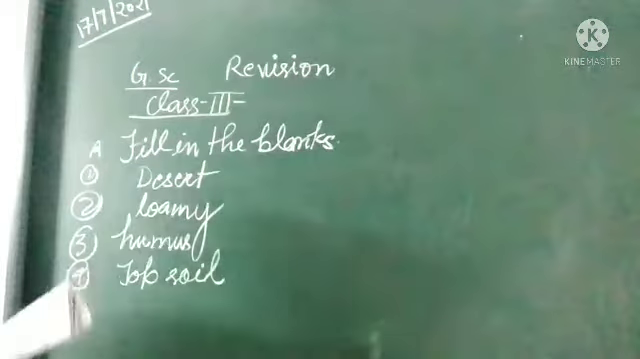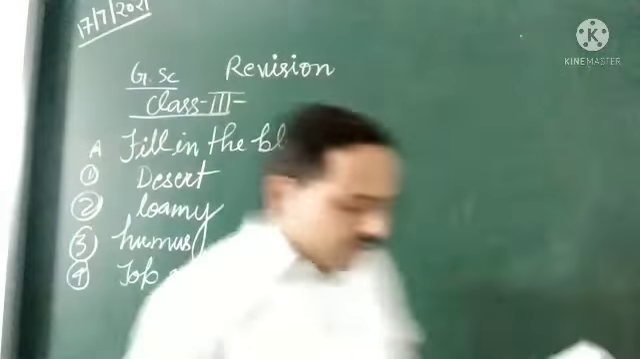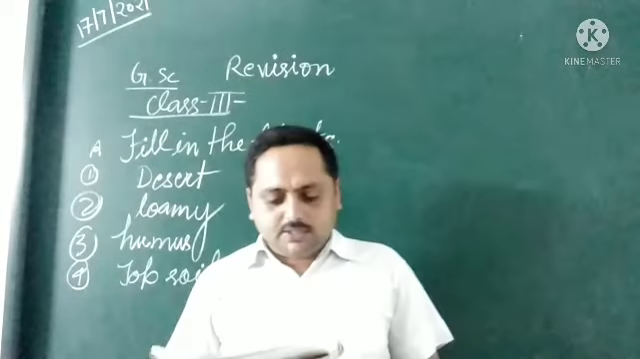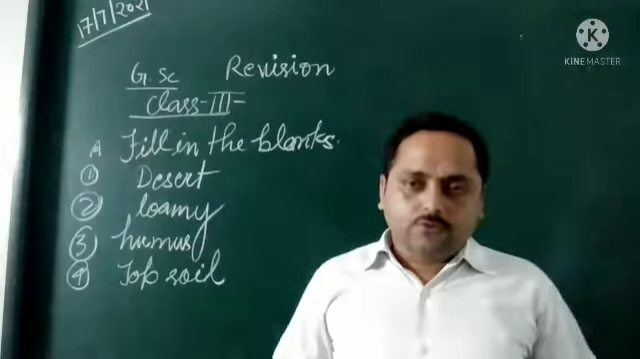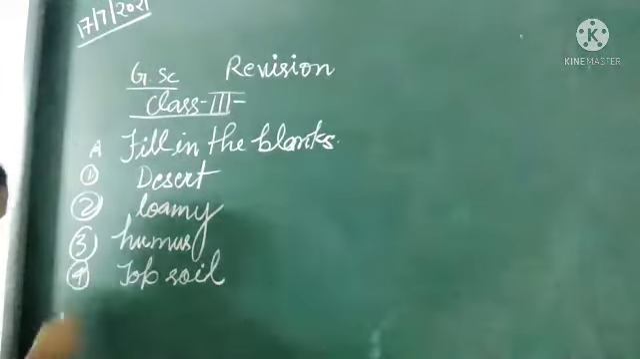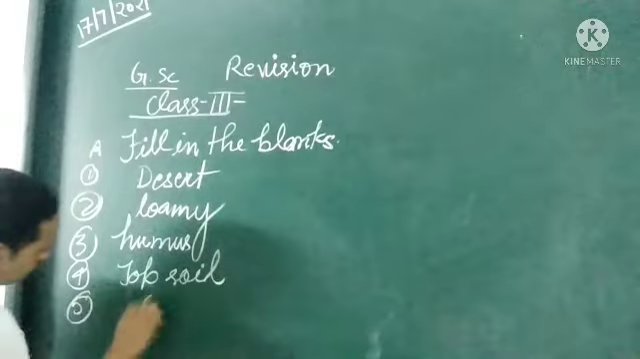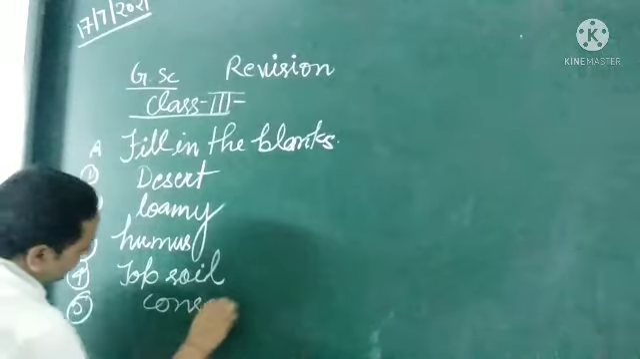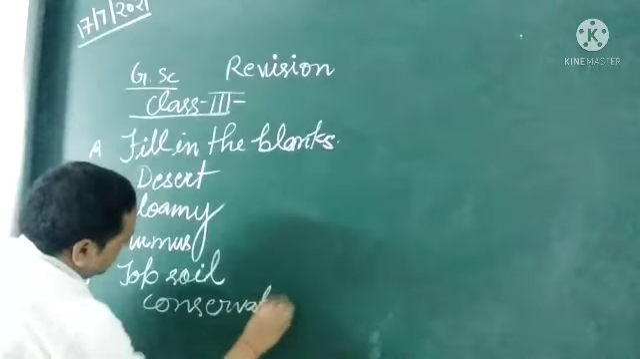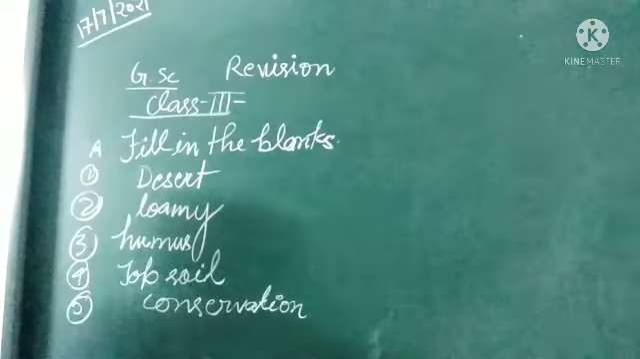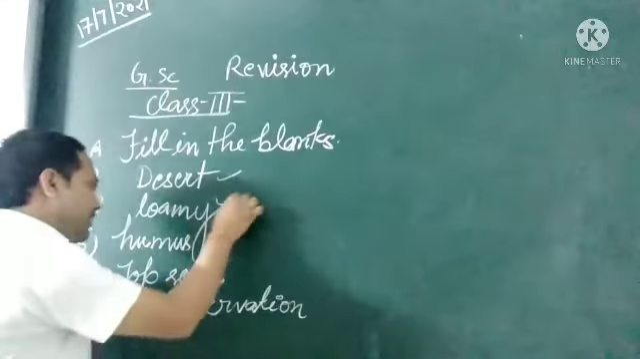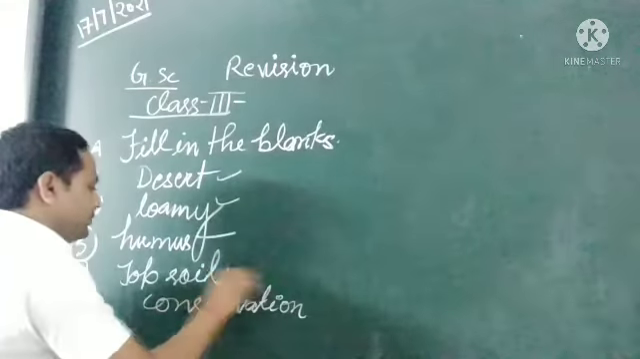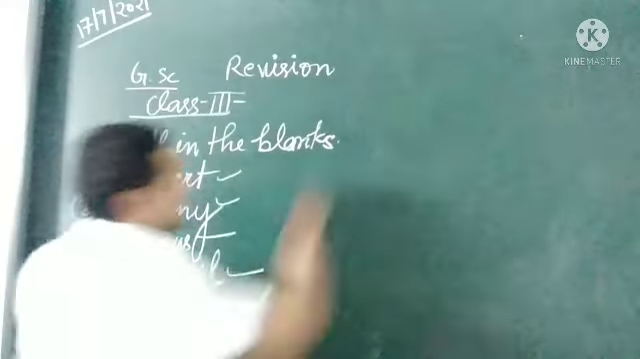Next, I think the last one here: protecting soil from erosion is called conservation. In the first we have sandy, second loamy, third humus, fourth topsoil, and fifth conservation.